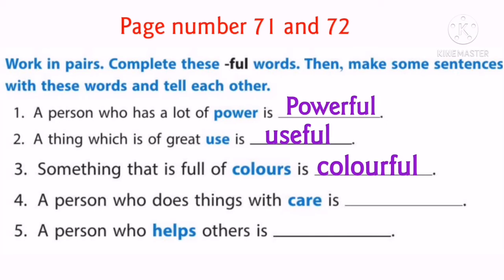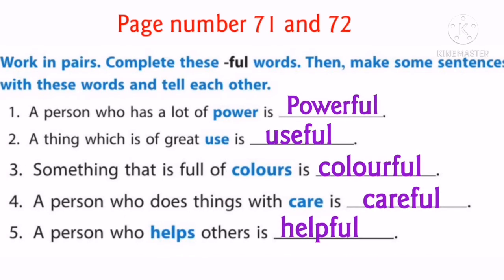So color plus full, colorful. Fourth one, a person who does things with care is... Care plus full, careful. Fifth one, a person who helps others is... Helps plus full, helpful. We have to avoid S. So, a person who helps others is helpful.